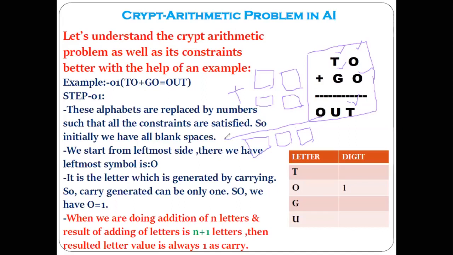Now, as we have discussed in the rules, the alphabet will be replaced by numbers. How are we going to proceed? The alphabet will be replaced by the number in such a way that the constraint will get satisfied, that constraint or the rules that you have written. We have to replace the alphabet by numbers. How? Randomly? Do we have to replace it randomly? No. We have to replace it with satisfying some constraint. Getting the point?